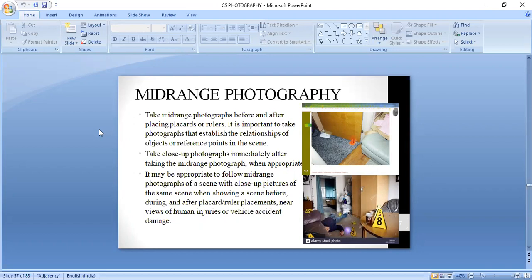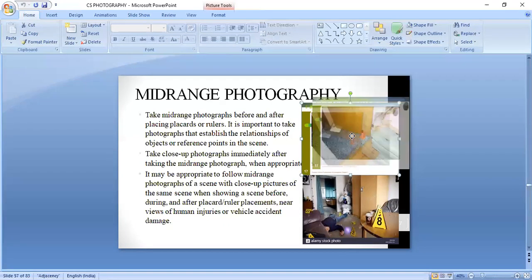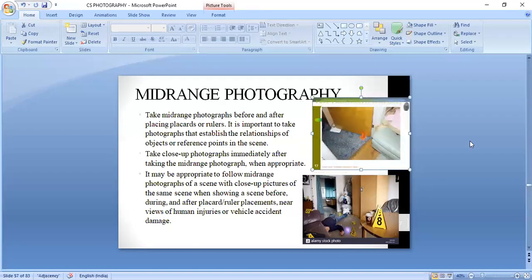So once you reach that place, different types of objects will be there. So you need to identify which evidence or which objects are of your prime concern. What can be the different types of evidences? So in that, you try to take the photographs by two methods.